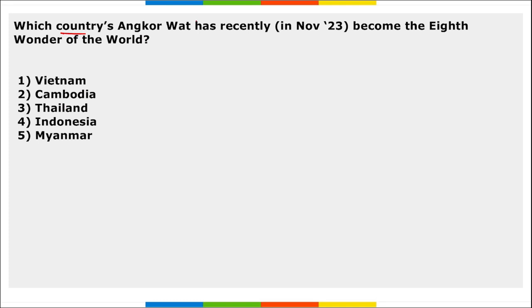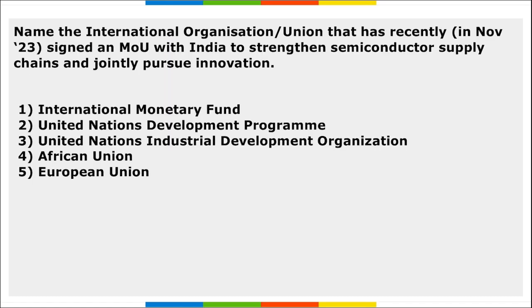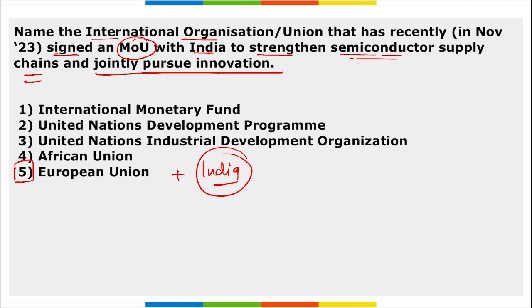Next, which country's Angkor Wat has recently become the 8th wonder of the world? So remember, Angkor Wat is of Cambodia and it became the 8th wonder of the world. Next, name the international organization that recently signed an MOU with India to strengthen semiconductor supply chain and jointly pursue innovation. It is European Union, right? European Union and India recently signed an MOU to strengthen the semiconductor supply chain in India.